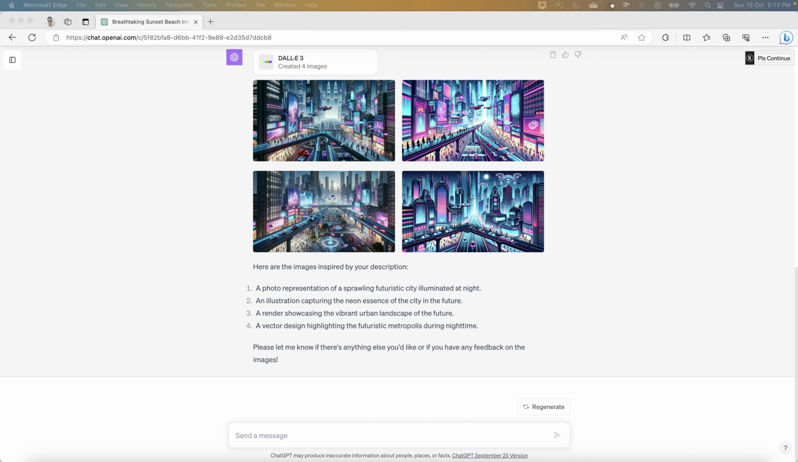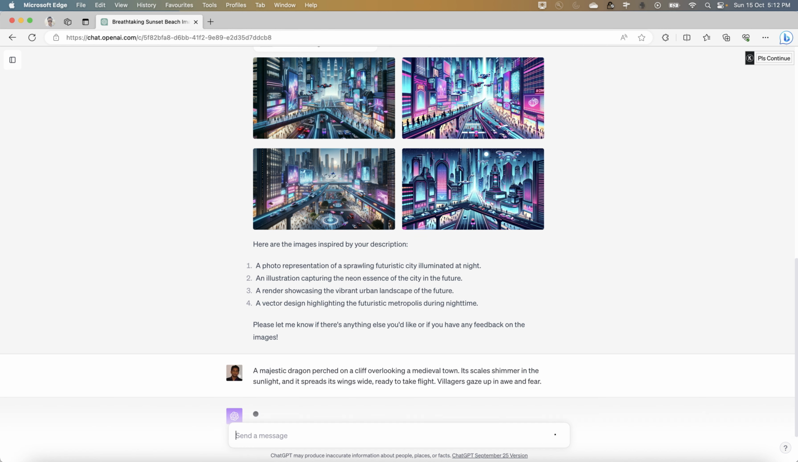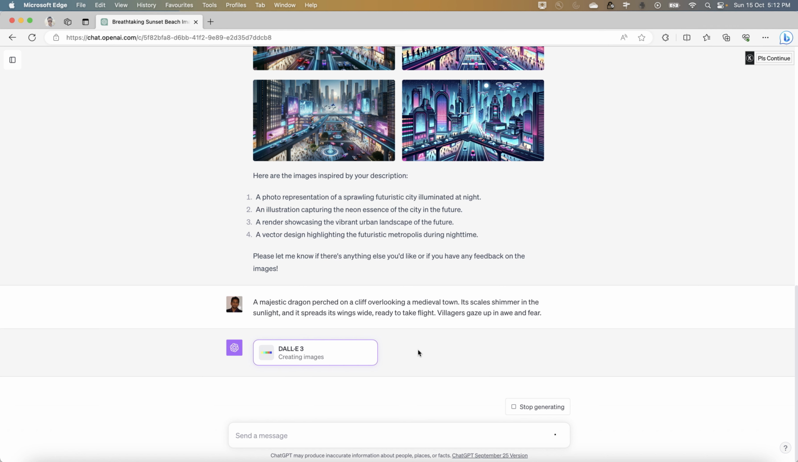When we go ahead and try this, it is something pretty interesting. It says a majestic dragon perched on a cliff overlooking a medieval town. Its scales shimmer in the sunlight, and it spreads its wings wide, ready to take flight. Villagers gaze up in awe and fear, right? So this is kind of like you are scripting some kind of a story.